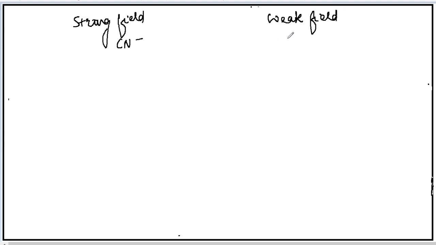I'll just give you an example here to explain the concept of the strong field and the weak field ligand. I'm taking the octahedral complexes only. Strong field ligand, let the ligand be cyanide, cyano, and weak field ligand, let it be iodo or iodido.